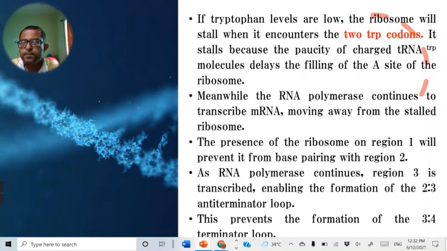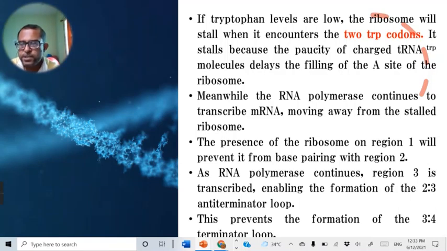When there is a low level of tryptophan amino acid, the repressor fails to bind the operator. RNA polymerase easily binds to the promoter and initiates the transcription process. As it starts transcription, it comes to the leader sequence. The four regions of the leader sequence are transcribed, followed by translation of this mRNA by the ribosome.